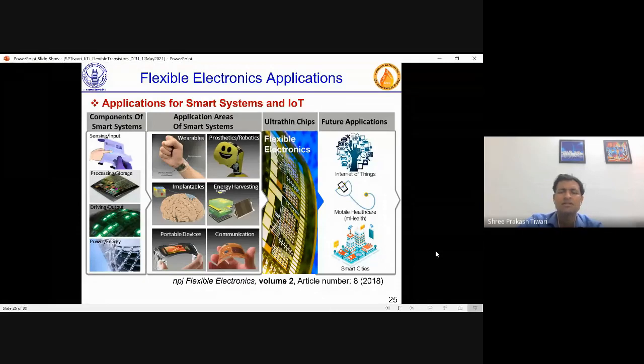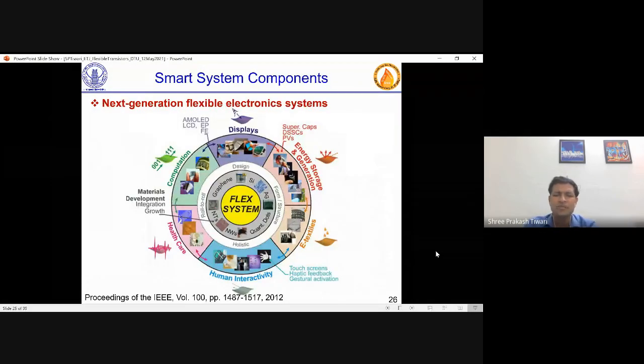So this is the overall scheme, but there are other earlier reports. This one is by Professor Arokia Nathan, who again summarized this very well, showing how nanotechnology materials find their place in flexible electronic systems. There, graphene and silicon, more nanoparticles, Ag nanoparticles, quantum dots, everything, how they have found their place in computation, displays, energy storage, e-textiles, haptics, human interactivity, and so on. So these are summarized by various researchers.